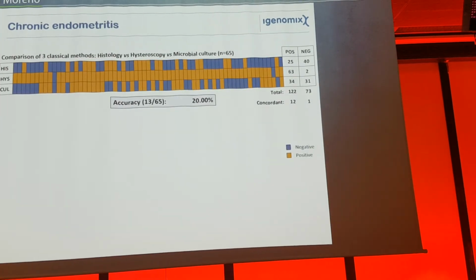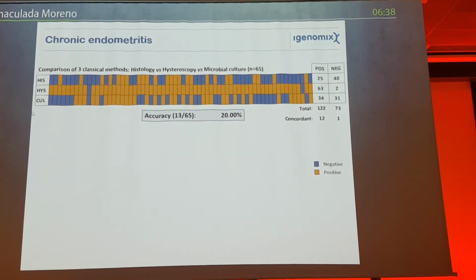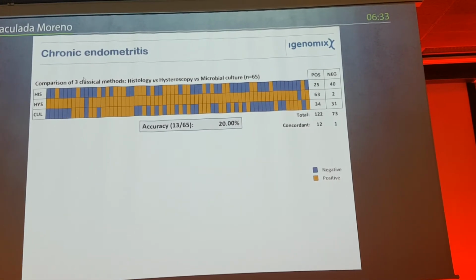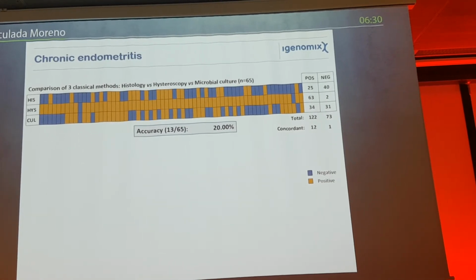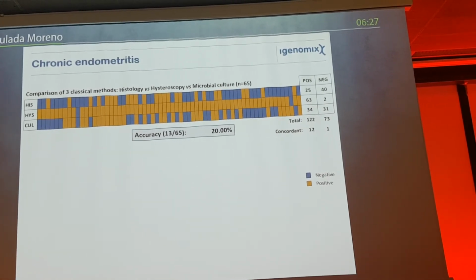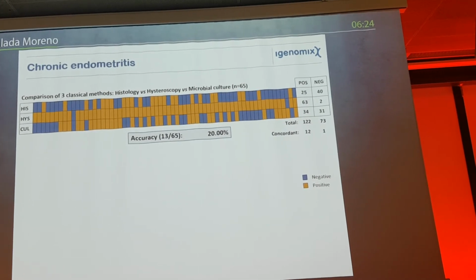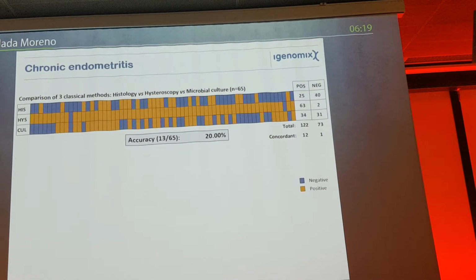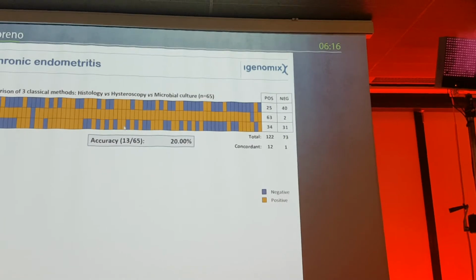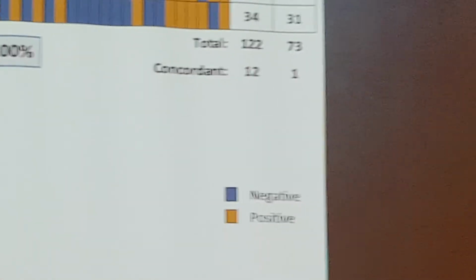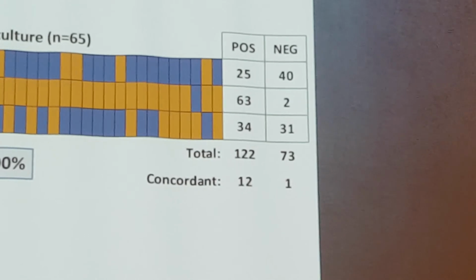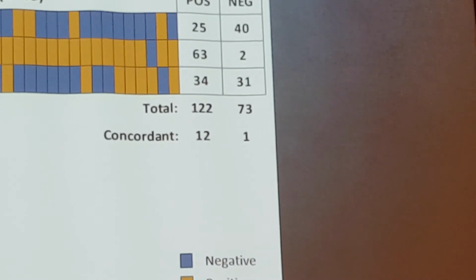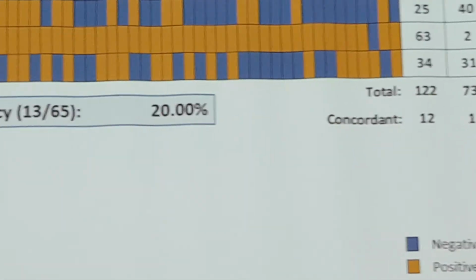I have summarized these results in this very simple graph here. We compared the three classical methods, not talking now about the molecular microbiology, just histology, hysteroscopy, and culture, in these 65 patients for whom we had results for all three. As you can see here, the accuracy of the method was 20%. Only 13 of these 65 patients presented the same result when the sample was analyzed in 3 different ways, which is very, very low compared to what we expected at the beginning.